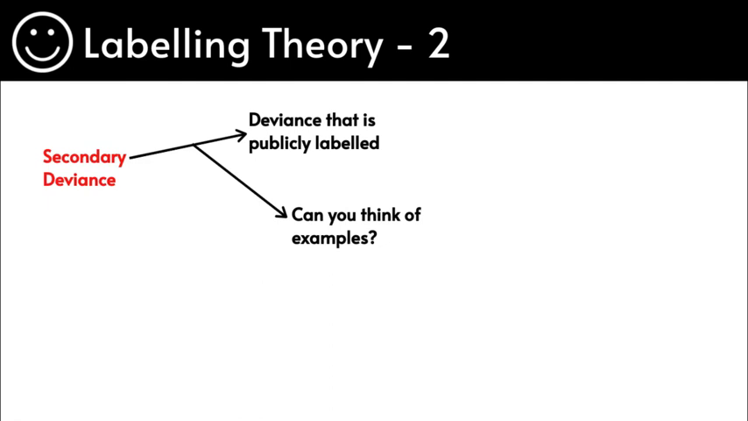So you guys must have had a think. I want to know from you guys what the examples are. The comment section is there. I like to get you guys going, get you guys thinking. So in the comment section, type down what you think are examples of secondary deviance that is publicly labeled and has very bad consequences if caught.